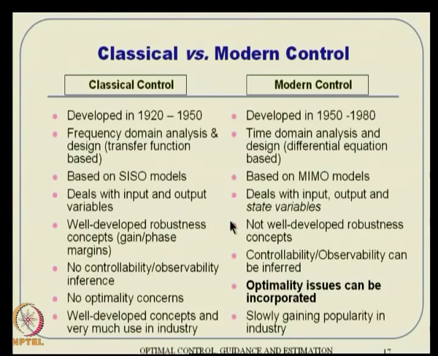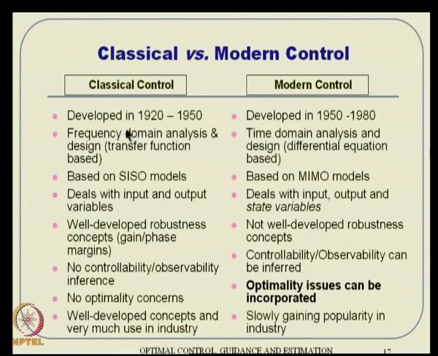Then a quick overview of what is classical versus modern control. These are a little bit old concepts. Classical control was developed largely between the First World War and the Second World War. Modern control, what I call linear modern control, this x dot equals Ax plus Bu sort of thing, was developed largely after the Second World War.